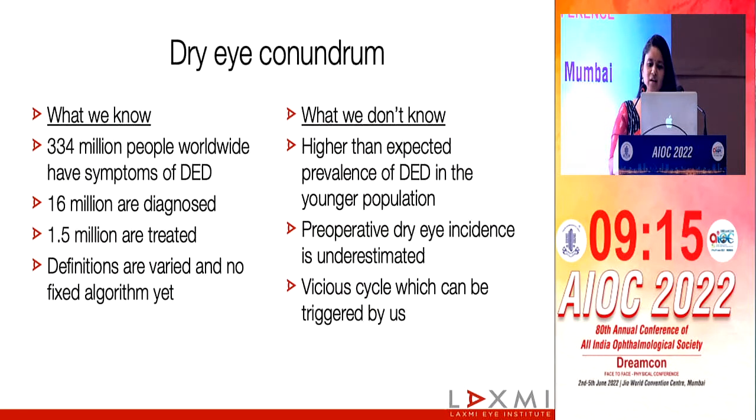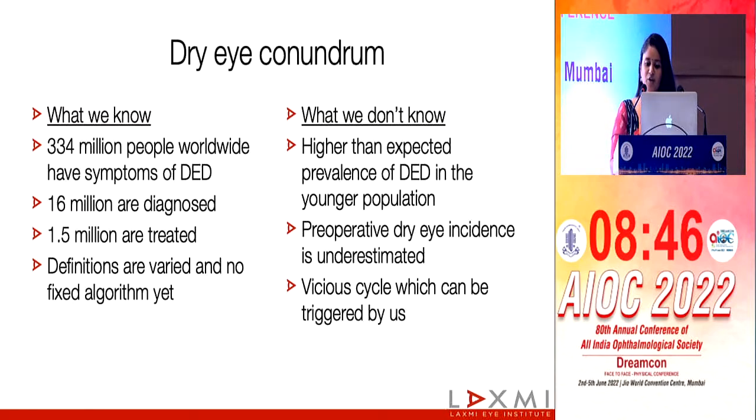Dry eye really is a conundrum because the pathology of the disease is still evolving. A lot is being studied about it and about tears and how they affect the ocular surface. But what we know is that a huge proportion of the population suffers from it. But a fraction of it is diagnosed and a small number is actually treated. Over the years, we know that it is not just the older population which is affected, but many young patients are now suffering it. And these are our prospective cataract and refractive patients.